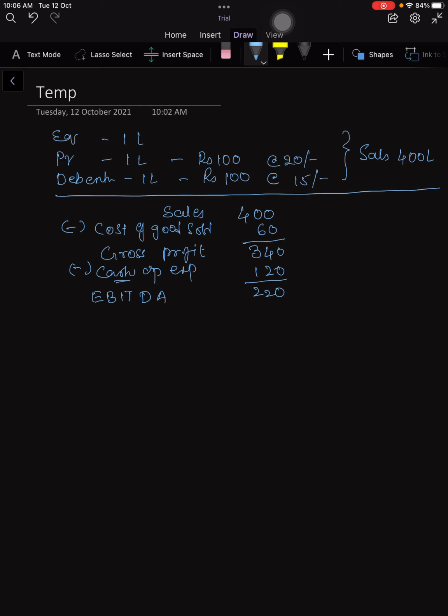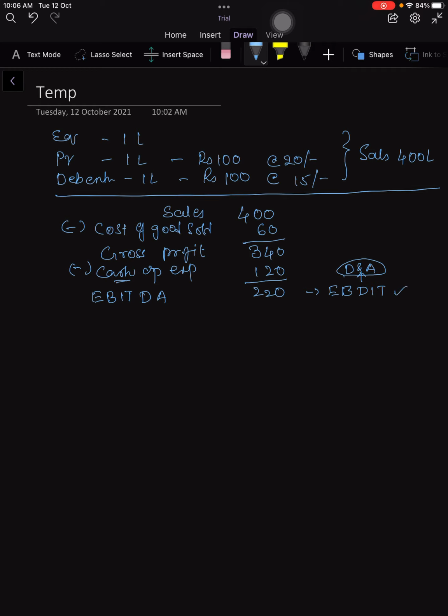Sometimes people also call it as earnings before depreciation, interest and taxes. Here D includes depreciation and amortization. When D includes depreciation and amortization, we call it as EBDIT.